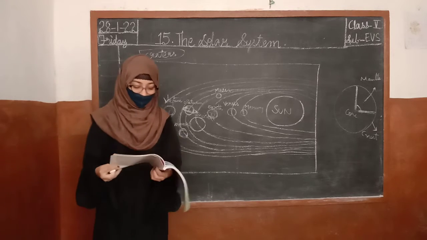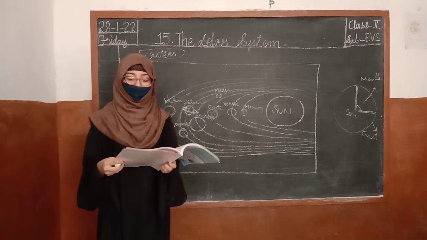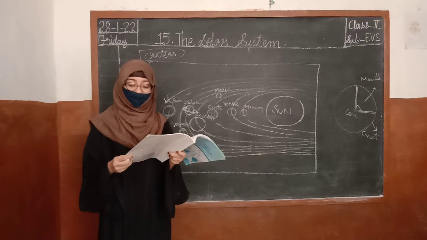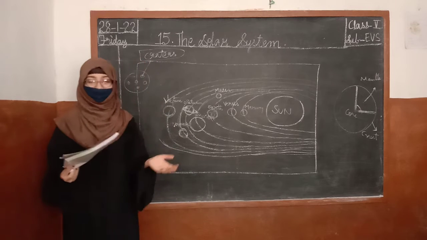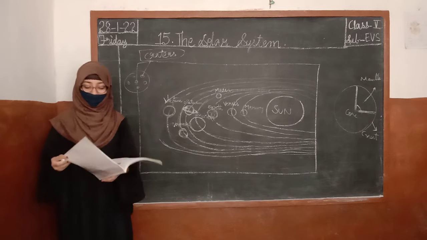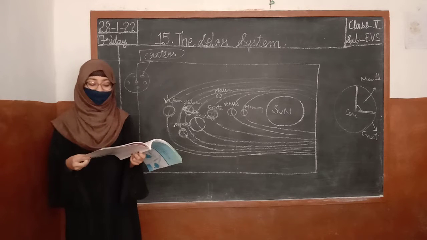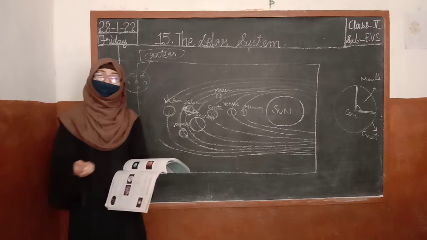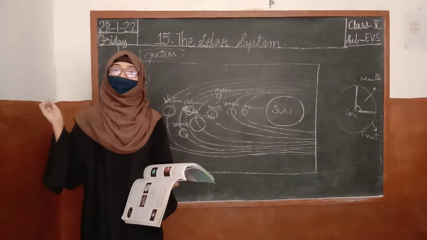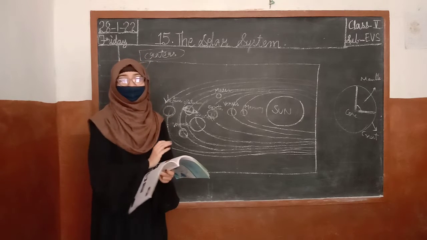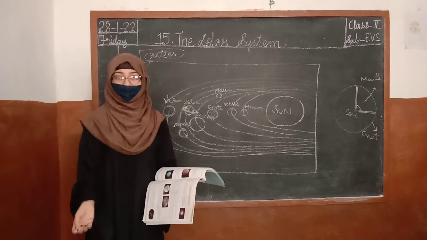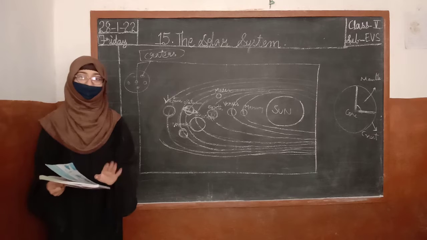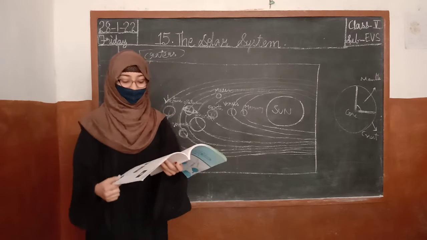Understood? Yes. There are also different types of rocks on the moon. There is no air at all on the moon. Is there any air on the moon? No. No air, no water, nothing. It is a very quiet place because sound cannot travel without air. Everyone knows this very well that sound travels with the help of air. If there is no air, there is no sound at all. So that is why the moon is very quiet. Okay? Quiet planet. But you people don't sit quietly.